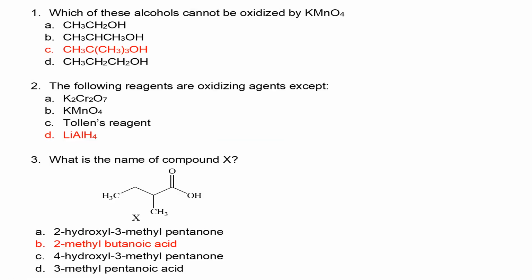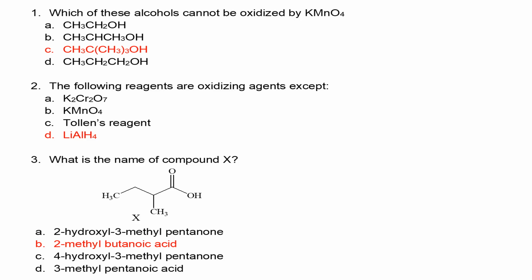Which of the following alcohols cannot be oxidized by permanganate? The answer is tertiary alcohol. How do I know it's tertiary alcohol? In tertiary alcohol, the carbon that bears the hydroxy group does not have any hydrogen. So C is the option. The following reagents are oxidizing agents except lithium aluminum tetrahydride, which is a reducing agent.